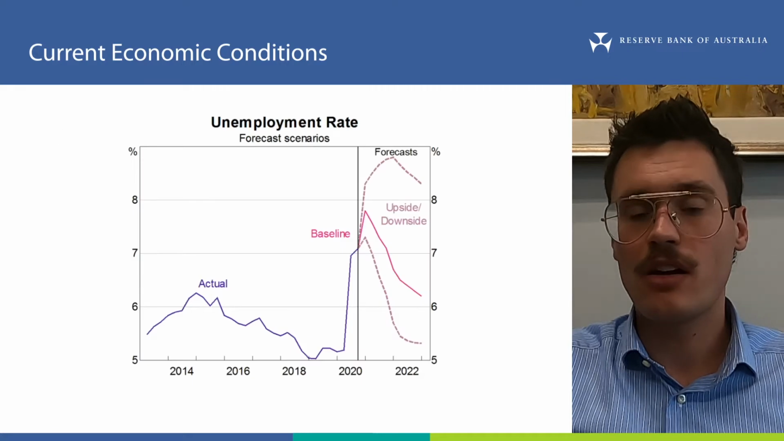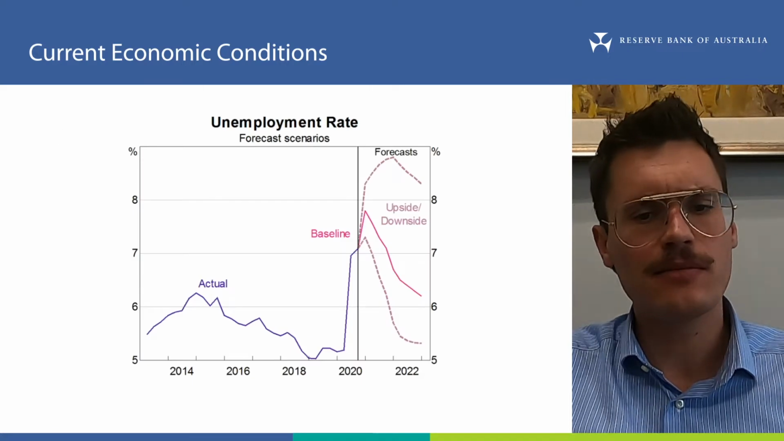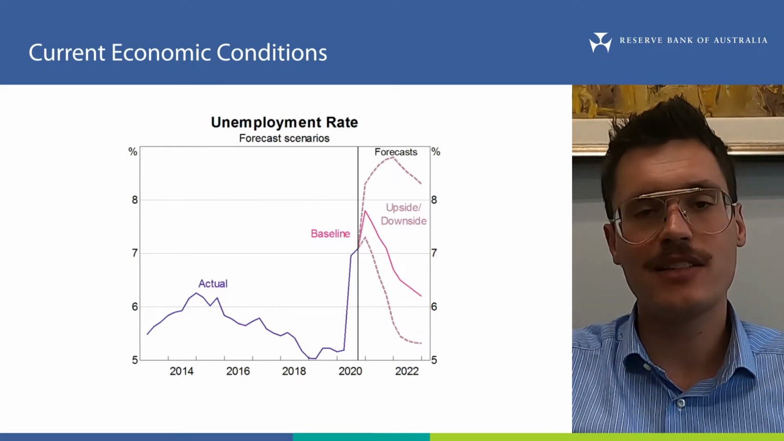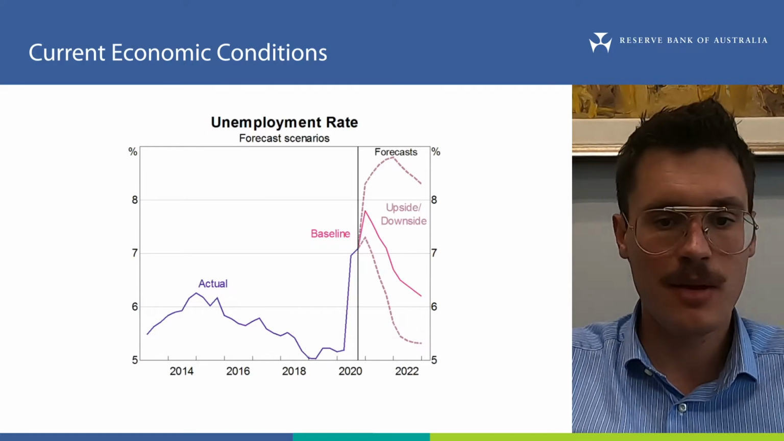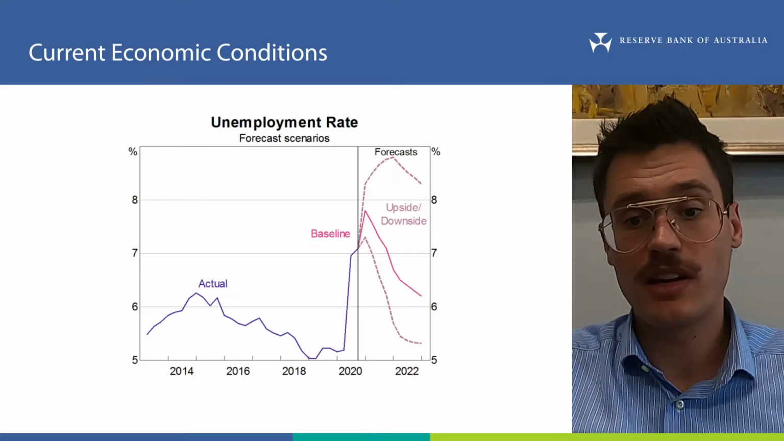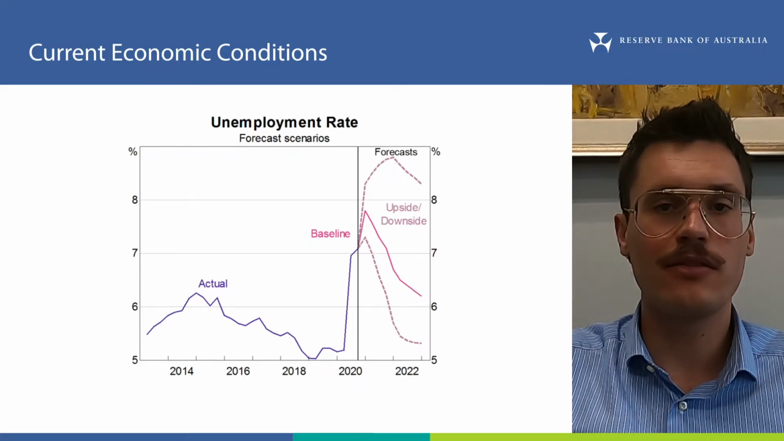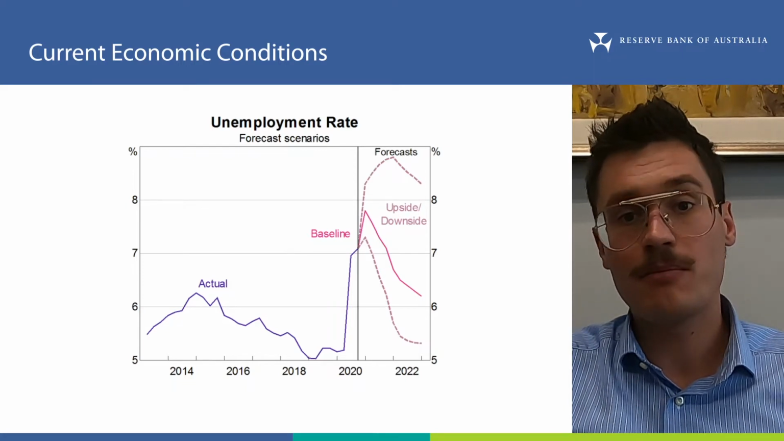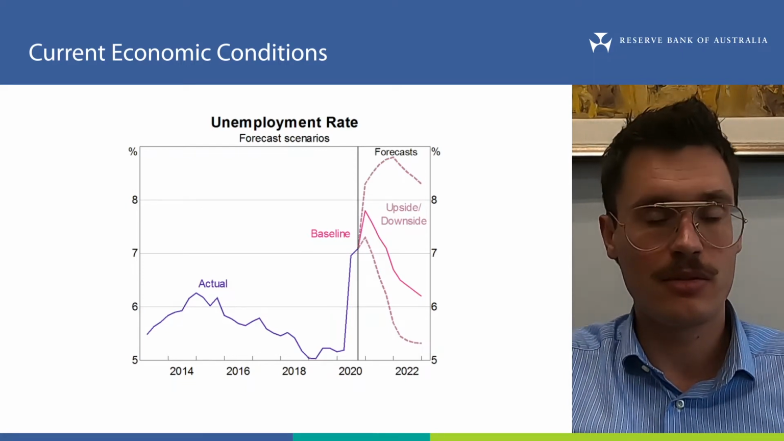So that's an update on the economy. Where do we see things heading? Well, of course, as throughout COVID-19, the future is highly uncertain and hinges on the path of the pandemic. This chart shows some scenarios that RBA staff have put together for the unemployment rate over the next couple of years. The pink line is our baseline expectation for the unemployment rate.